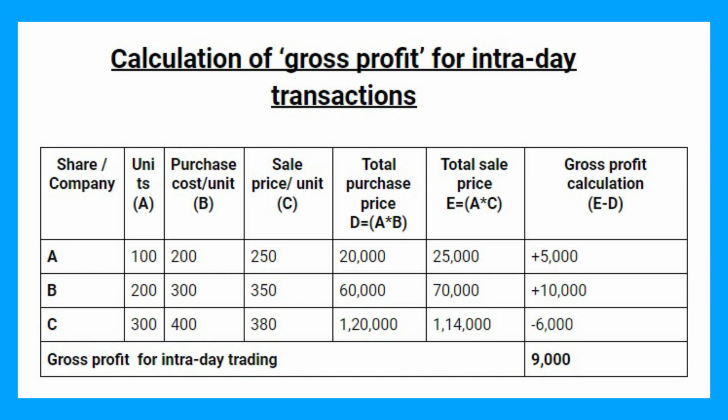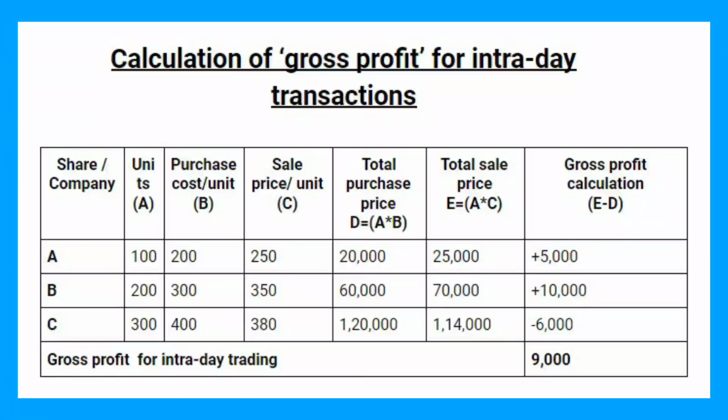Now, let us understand how gross profit is calculated for an intraday transaction with an example. For stock A, intraday profit is rupees 5,000, which is the difference between sale value in column E and purchase value in column D. Similarly, stock B has a gain of rupees 10,000, which is the difference between sale value and purchase value.